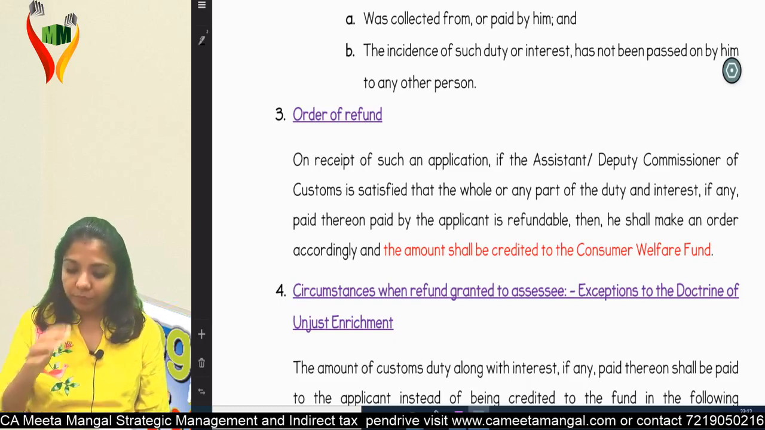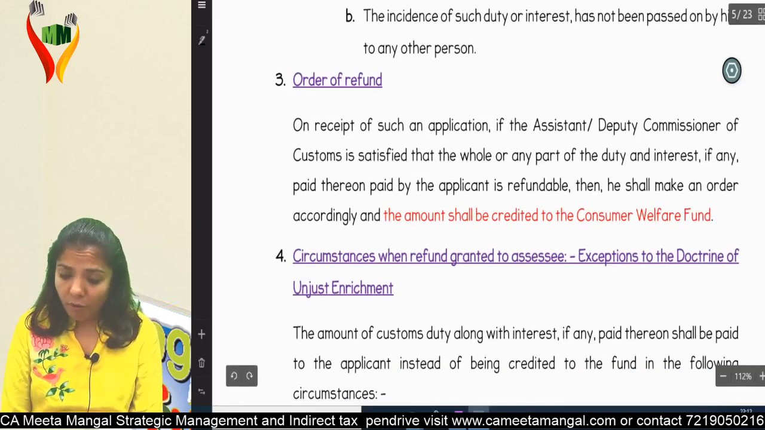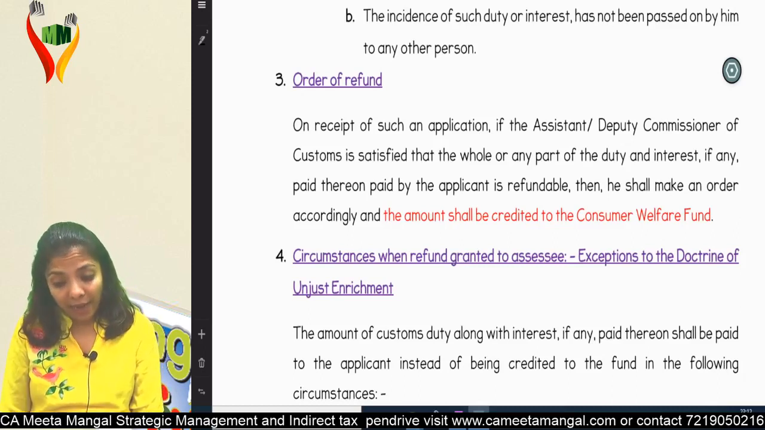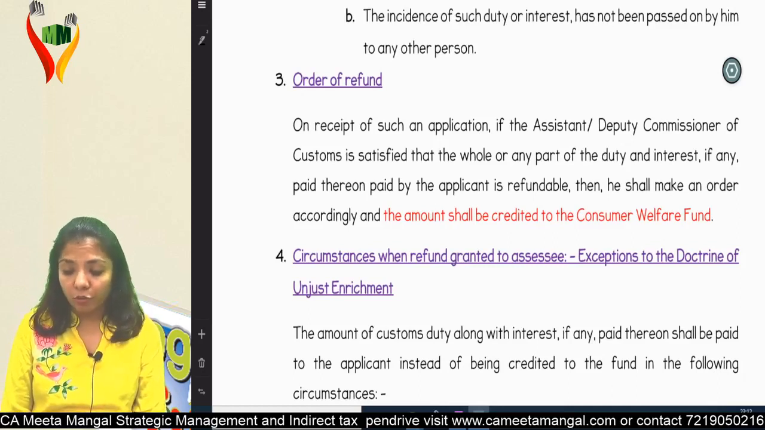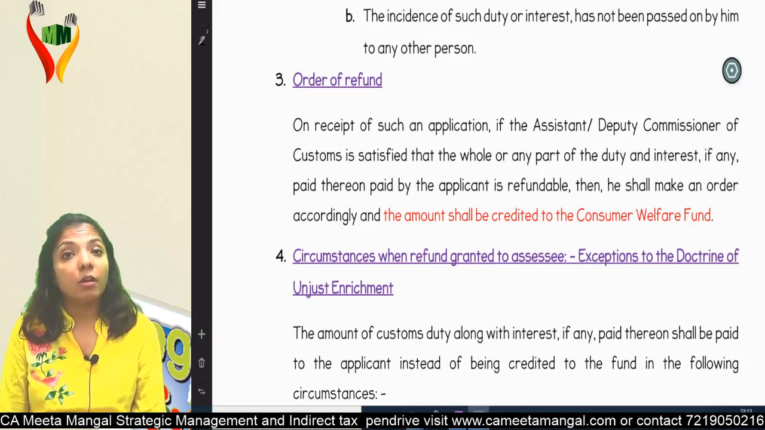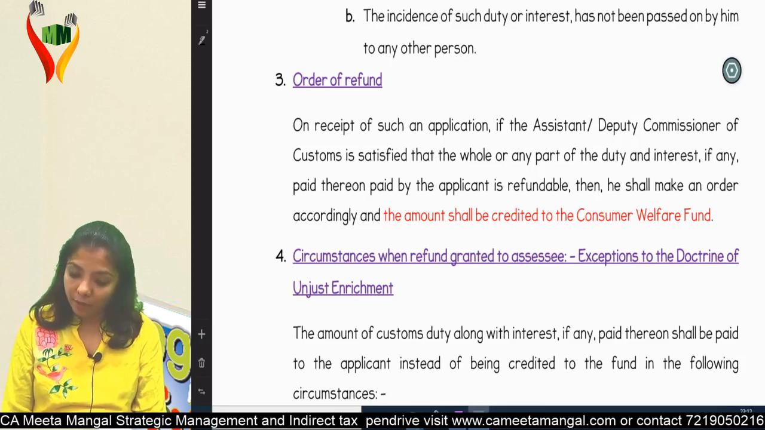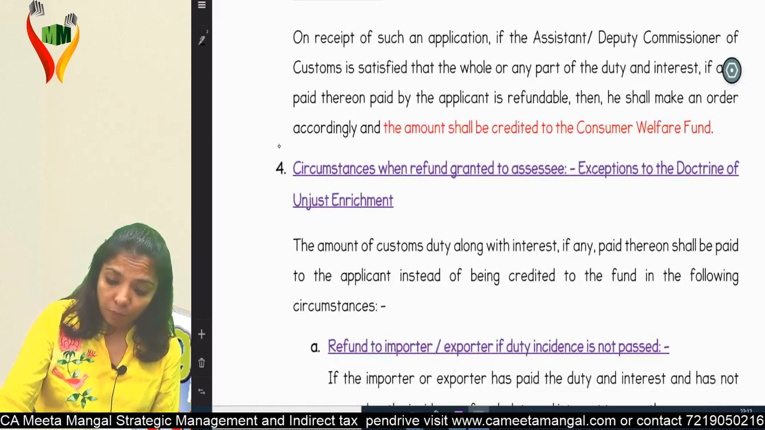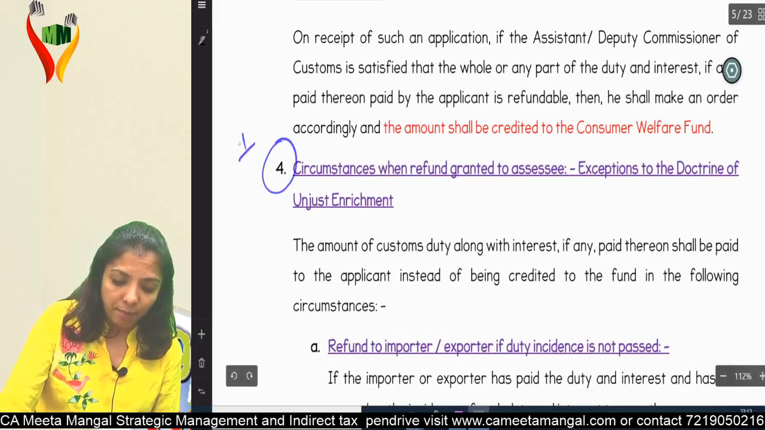So what is it over here? Order of refund. On receipt of such an application, if the assistant or deputy commissioner of customs is satisfied that the whole or any part of the duty or interest, if any, paid thereon, paid by the applicant is refundable, then he shall make an order accordingly, and the amount shall be credited to the consumer welfare fund. Am I clear? Fourth point, mark important. Fourth point is important from the exam point of view.